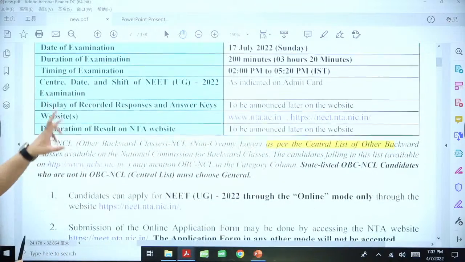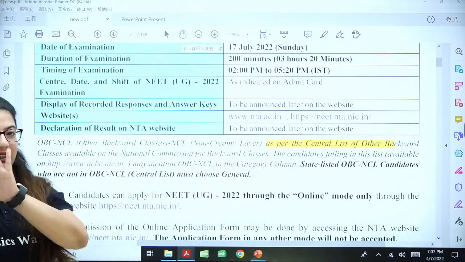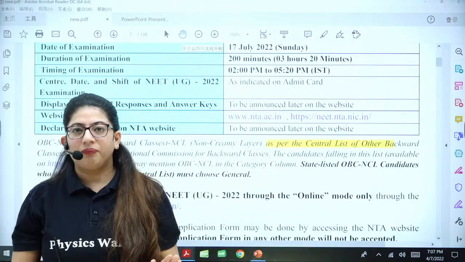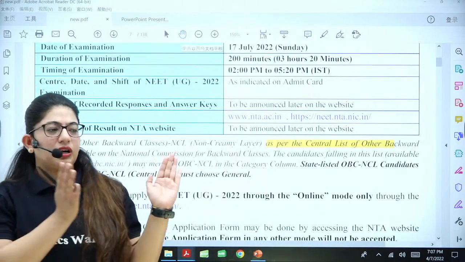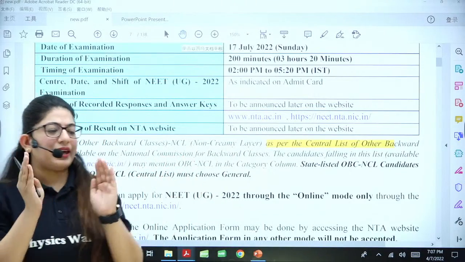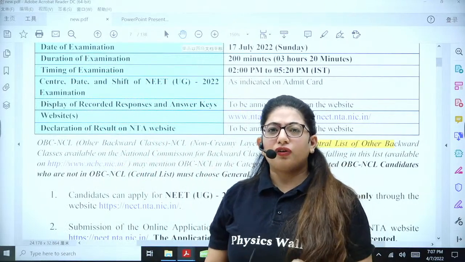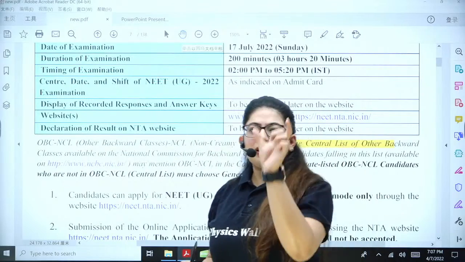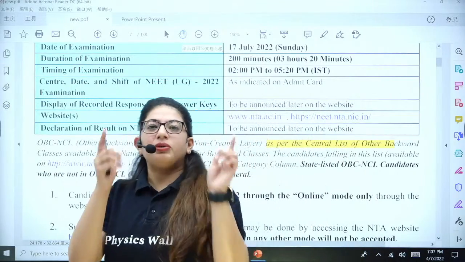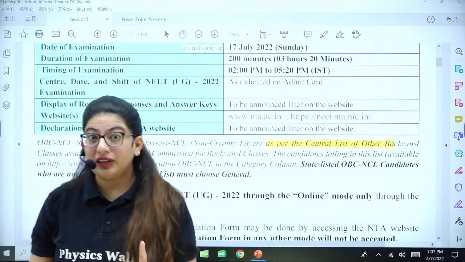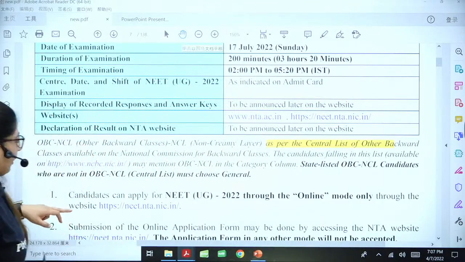All right. So I hope this non-creamy layer and EWS is clear to everyone. If you have any doubts about the EWS, there is also an annexure given down in the form. I will also show you at the end of this session. There is the annexure which tells you what can be the format and what is the criteria of being in the EWS. All right.